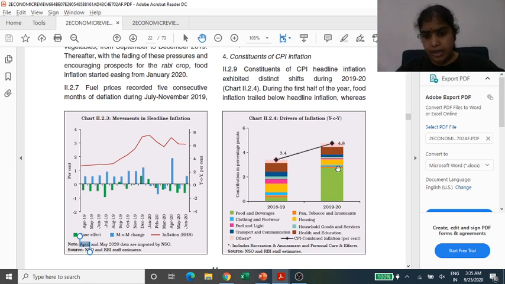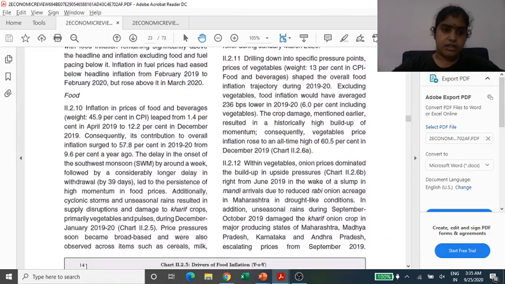But in 2019-20, one can see the proportion of this green has increased drastically, and this green is nothing but food and beverages. So food and beverages gave the push that brought the inflation in the second half of 2019-20. We discussed it in the last session.